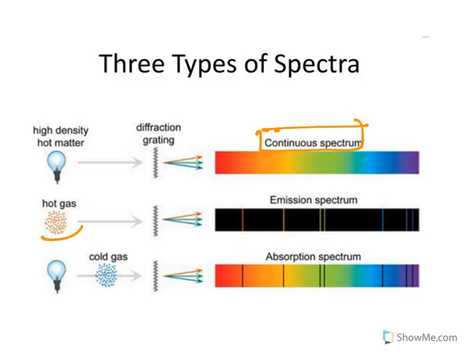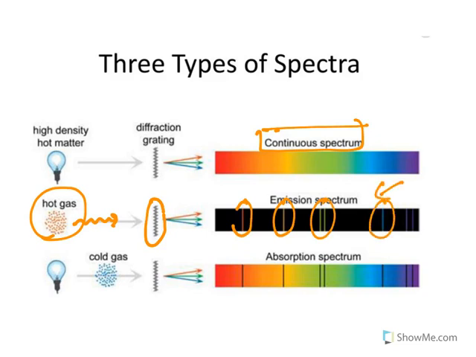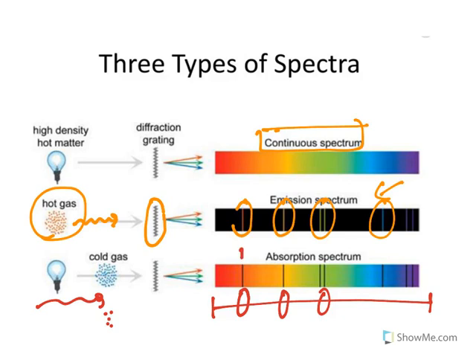Whereas in an emission spectrum, a hot gas releases a certain amount of photons. When it is sent through a prism or grating, it disperses the light. Certain wavelengths are emitted, and that is what is observed in the spectrum, and this is called emission spectrum. So it appears as lines. Now in the other case, when the light is passed through cold gas, the cold gas will absorb certain radiations. In a continuous spectrum, this particular wavelength is absorbed, this is absorbed, this is absorbed. When there is an absorption, you see a dark line. So the radiation is absorbed, hence it is known as absorption spectra. These are the differences between emission spectra and absorption spectra.